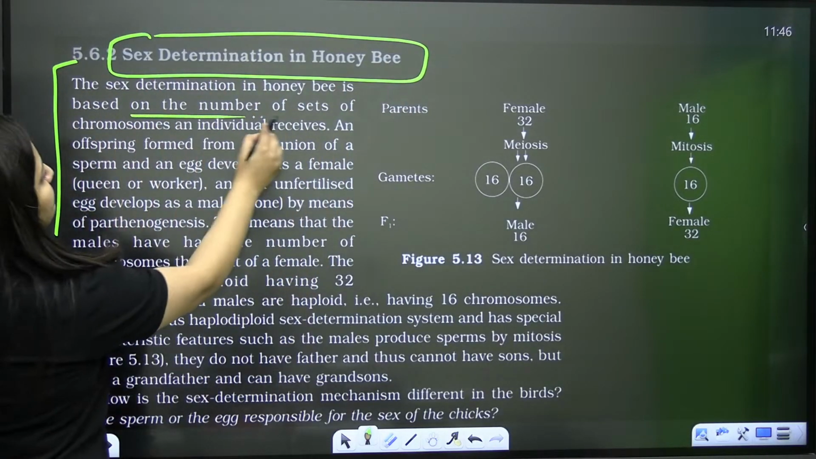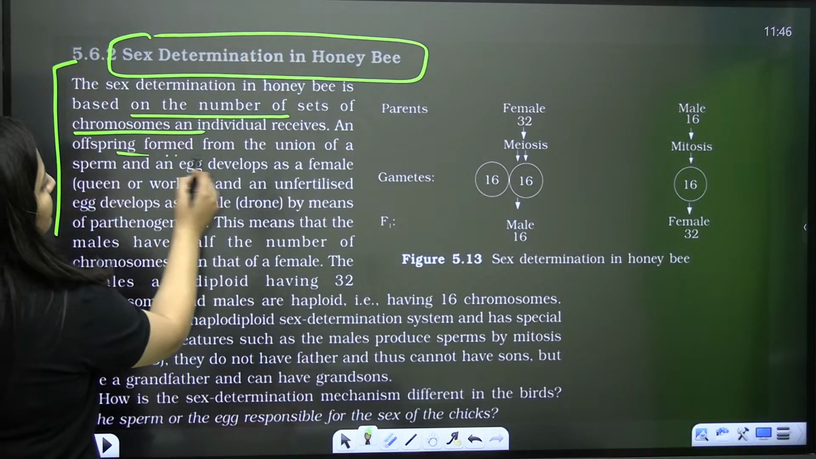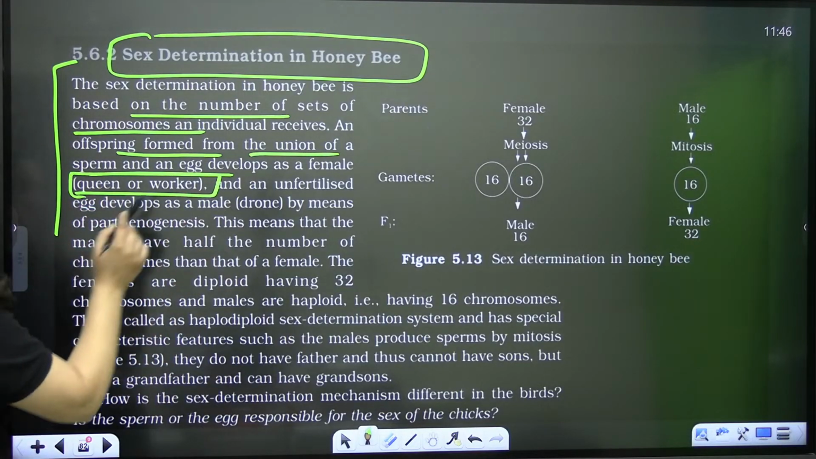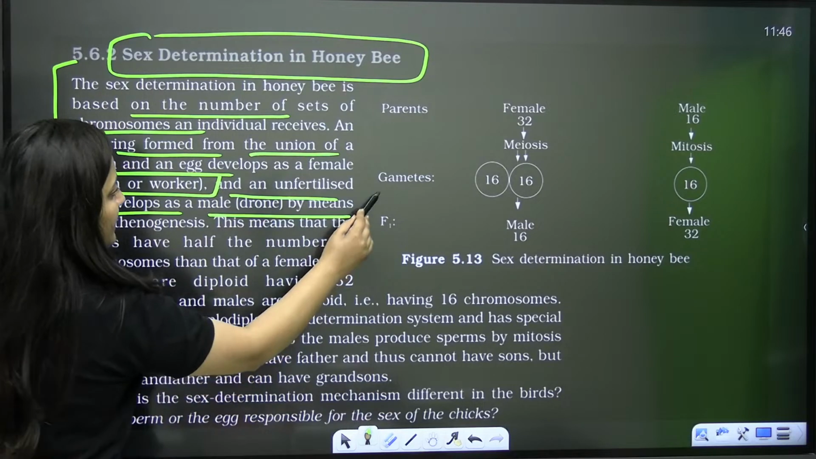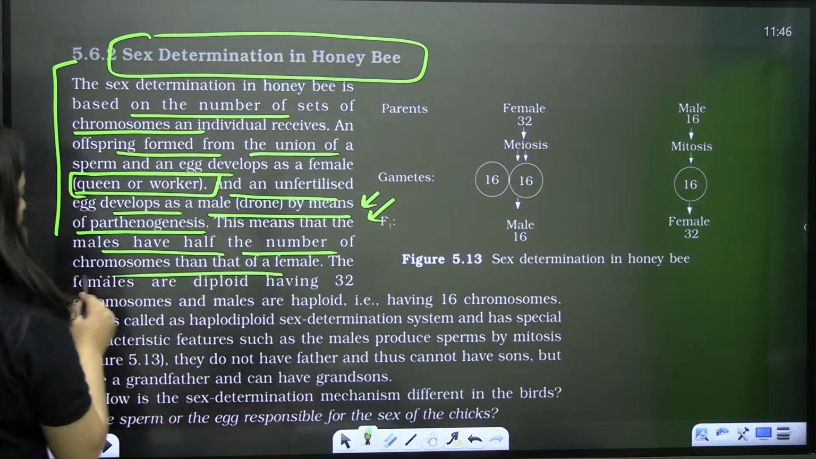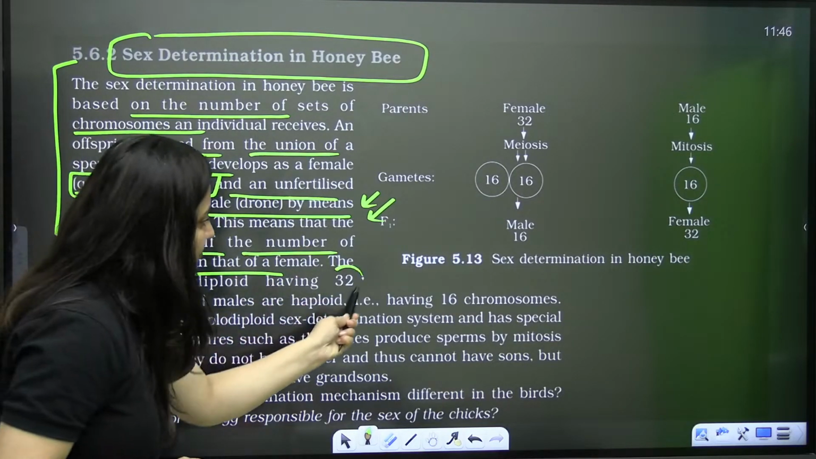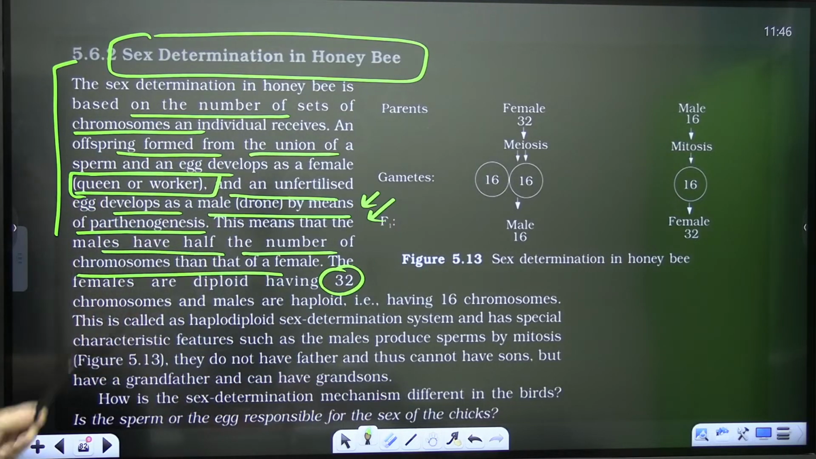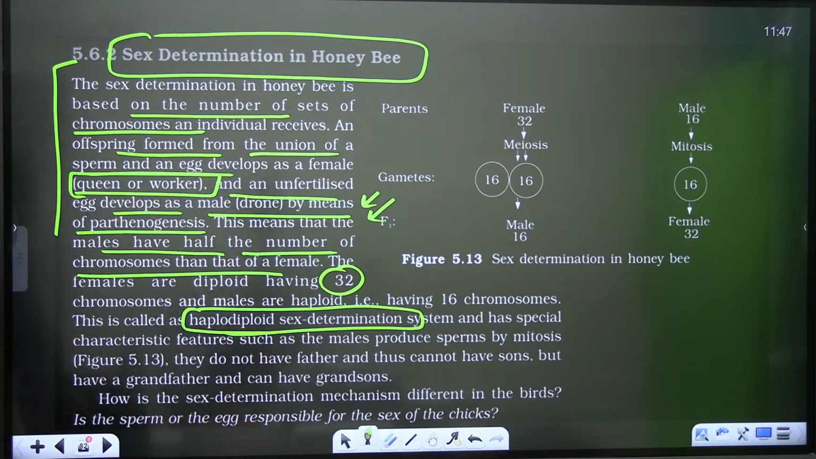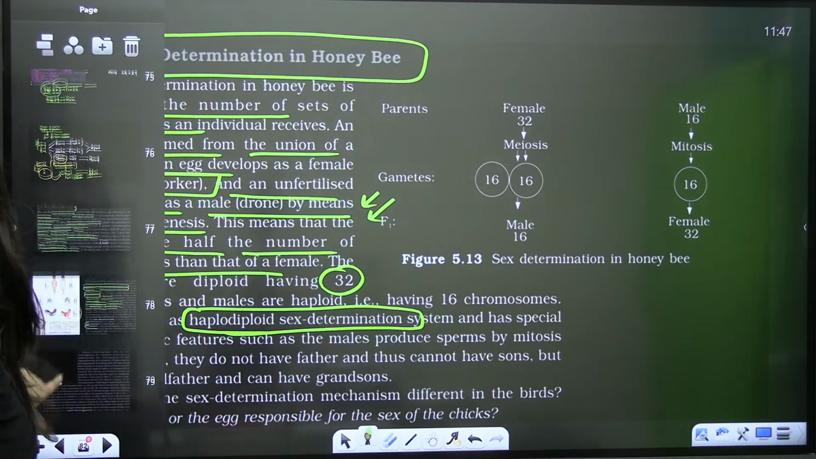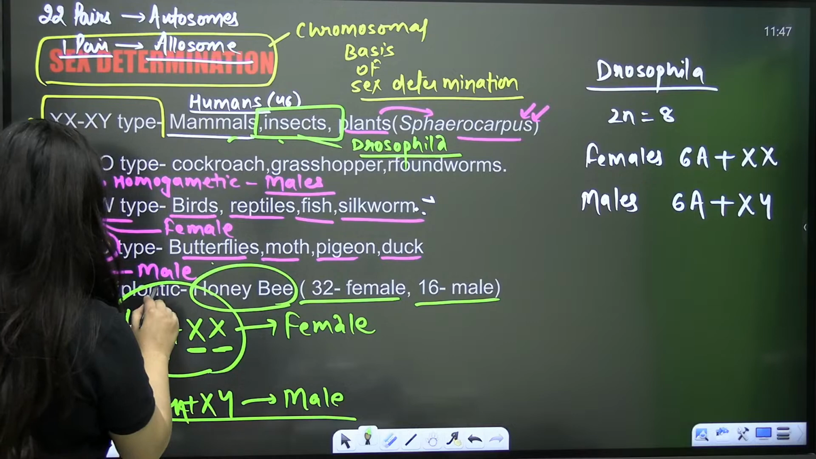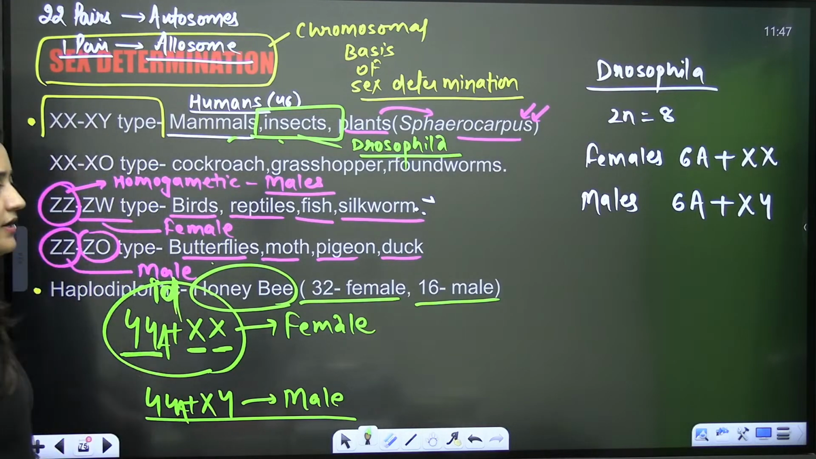So see, in honeybee, it is based on the number of sets of chromosomes. If the offspring is formed from the union of sperm and egg, that can be a female, that can be a worker. And if an unfertilized egg develops as a male, by parthenogenesis, that male will have half the number of chromosomes than the female. So the diploid female has 32 chromosomes and the male has 16 chromosomes. So it's not haplodiplontic, it's haplodiploid sex determination. Instead of haplodiplontic, that term we use in the case of plants. So you can use haplodiploid. Yes, haplodiploid type of sex determination.